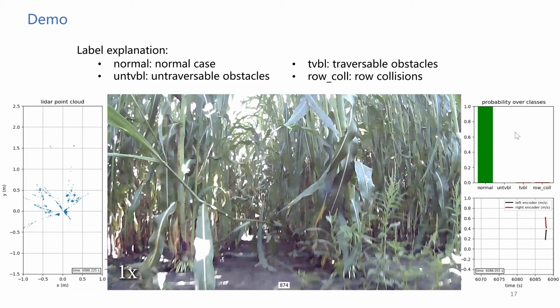Here is a demo run of our algorithm on the test set. The video was taken by the front camera on the robot. The bar chart on the top right shows the output probability of the anomaly detector.